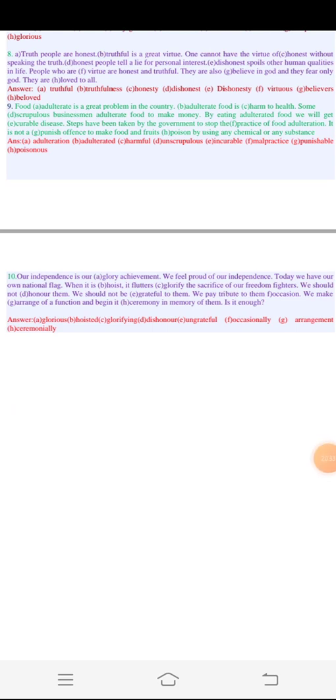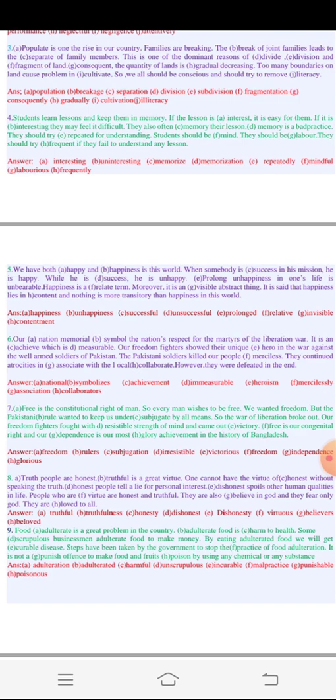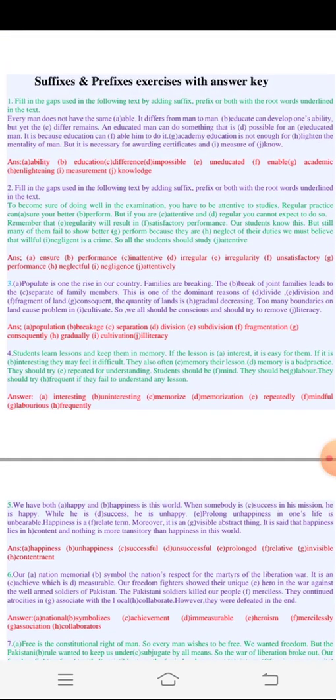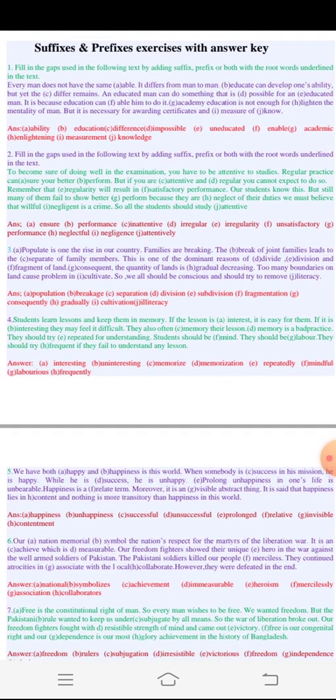So that's all for today. We have finished 10 exercises from suffixes and prefixes. So you can practice this at home without seeing the answer, or you can practice from other sources also, and this way you will be able to cut a good figure.